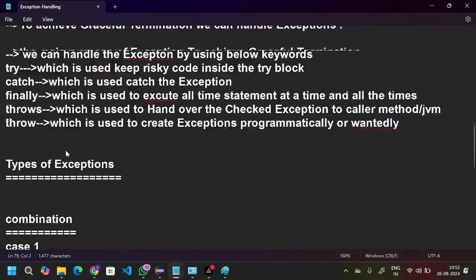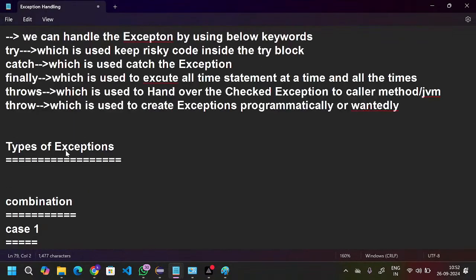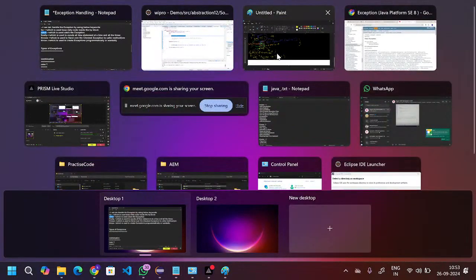Now I hope you are clear on what process happens internally with respect to try and catch. Next, finally is a keyword.